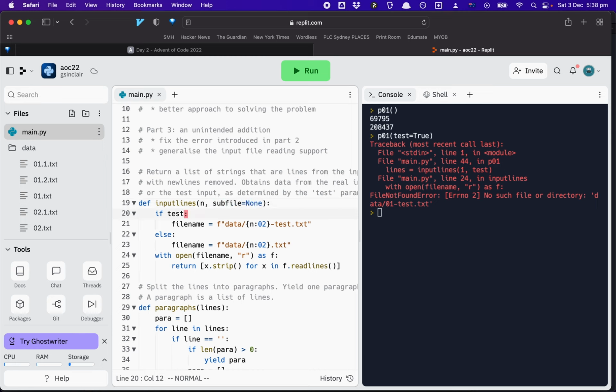Right. All right. So now I'm going to rearrange these. I'm going to say if subfile is none, so if we've got the real one, then there we go. That gives us the real file.